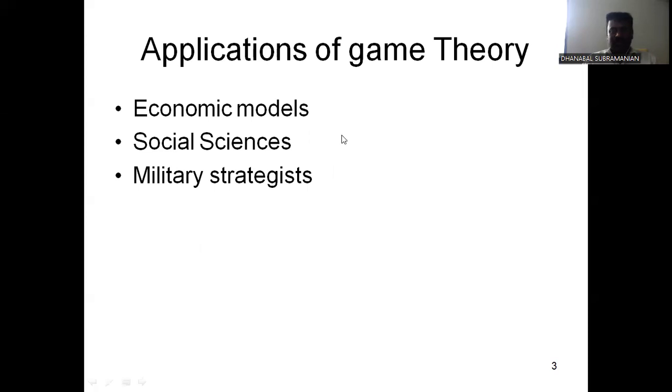Application of game theory. Then we discuss the important applications of game theory in the artificial intelligence subject. One is the economic model, social science, and another one is military strategies. These are the important applications of game theory.